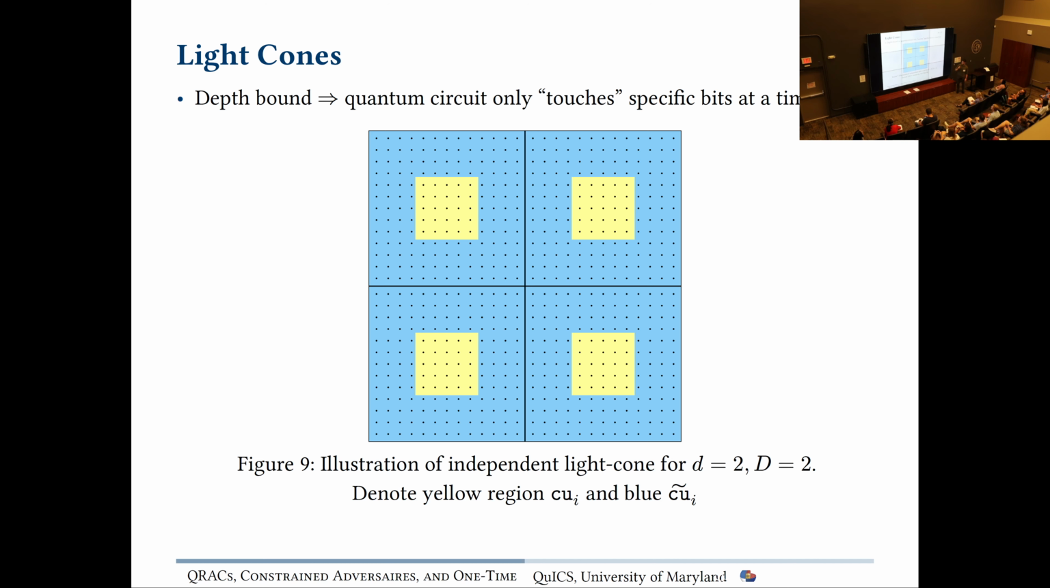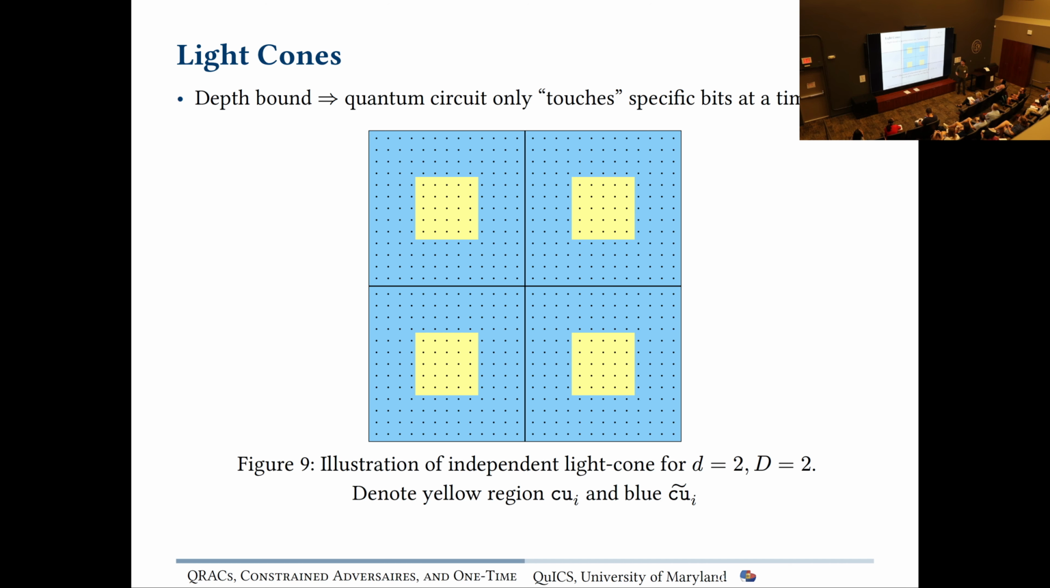The reason we chose this model of computation is because it has some nice properties, and it's been considered in the literature before. And really, we can start talking about what are called light cones. Light cones come up a lot in complexity theory for quantum circuits, and they're just a question of independence within the quantum circuit.